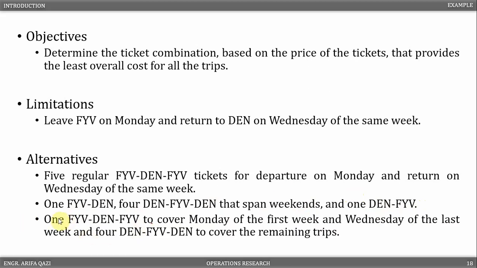That is, 1 Fayetteville to Denver to Fayetteville round-trip ticket to cover Monday of the first week and Wednesday of the last week, and 4 Denver to Fayetteville to Denver tickets to cover the remaining trips. In this last alternative, we get 5 return tickets, all of which span the weekend. And from the information given in the question, this would allow us to reap maximum discounts. Can you identify any other alternative? If so, list them down so that you can analyze it during the solution phase.